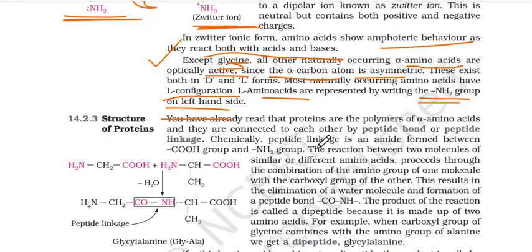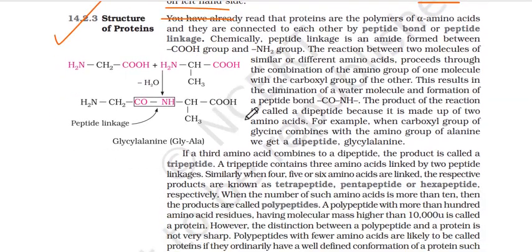Now what is the structure of proteins? Of course they are polymers of amino acids. You've already read that the proteins are polymers of alpha amino acids and they're connected to each other by peptide bond or peptide linkage. Chemically, the peptide linkage is an amide formed between COOH group and NH2 group. एक amide बनेगा यानी CONH. यहाँ से CO आएगा, यहाँ से NH आएगा. Removal of water molecule से peptide bond formation takes place. ठीक, एक का carboxylic group, दूसरे का amino group.